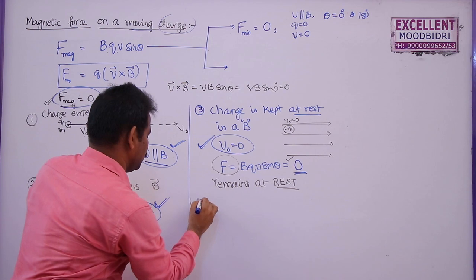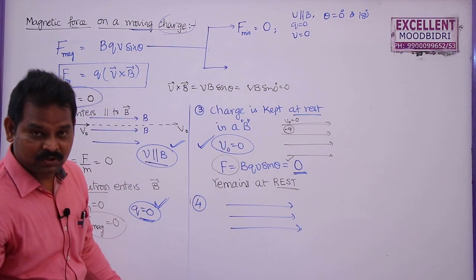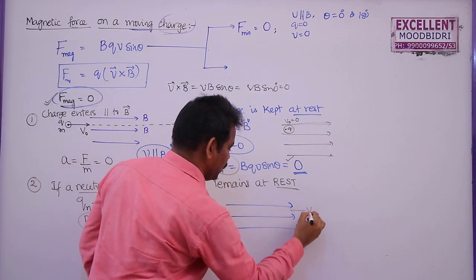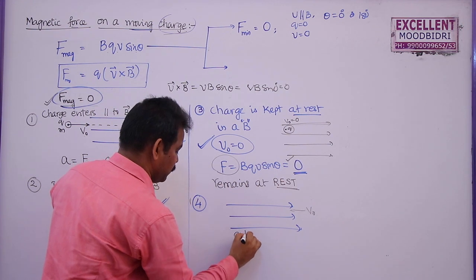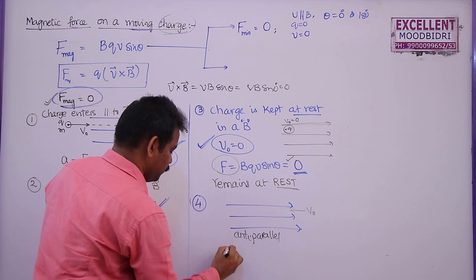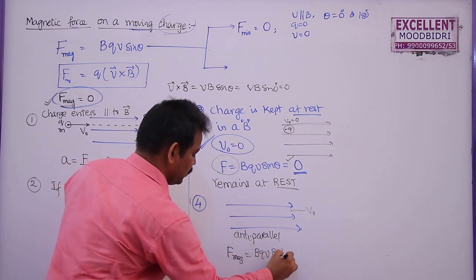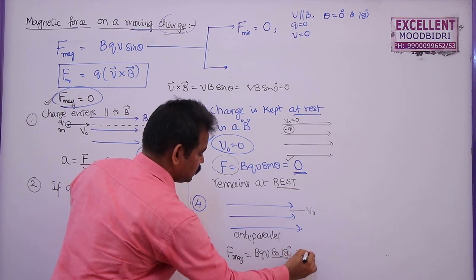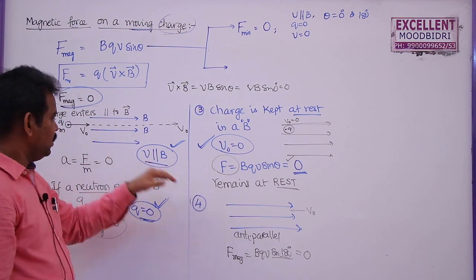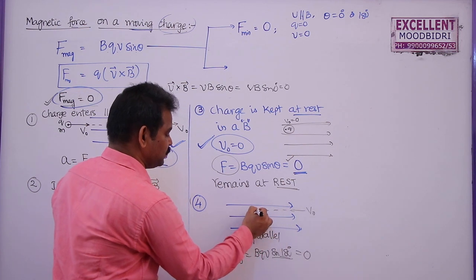Actually here I am writing the fourth one. If it is a uniform magnetic field, and a charge is entering into it with a velocity V0 anti-parallel to the field, then the force experienced by the charged particle is given by BQV sin 180. Sin 180 is also 0. That's why this is the fourth case, but these two come under the same category. This is parallel to the field, this is anti-parallel to the field. Then also it will not experience any force.